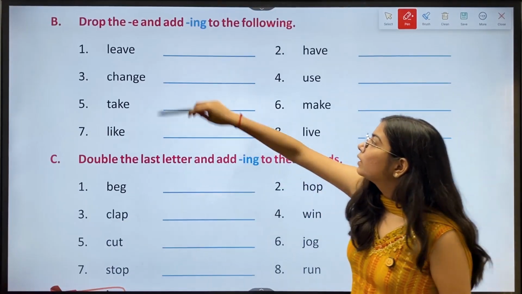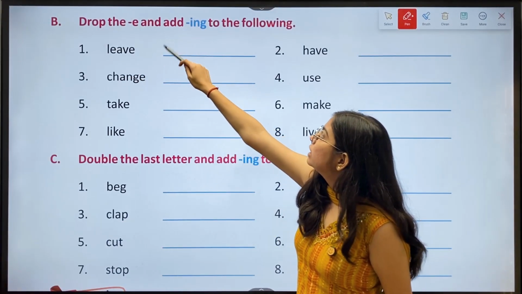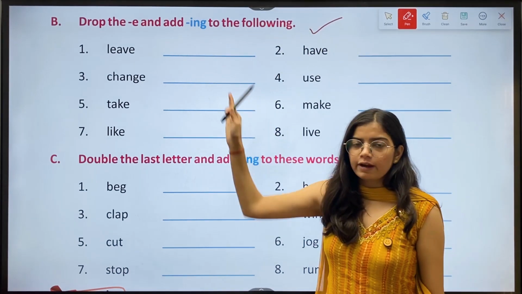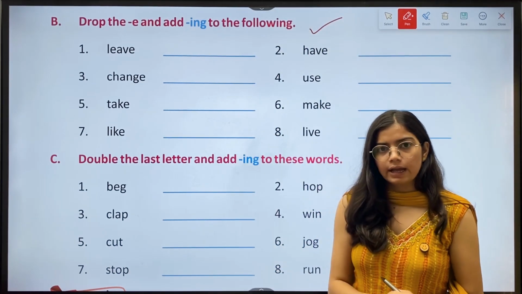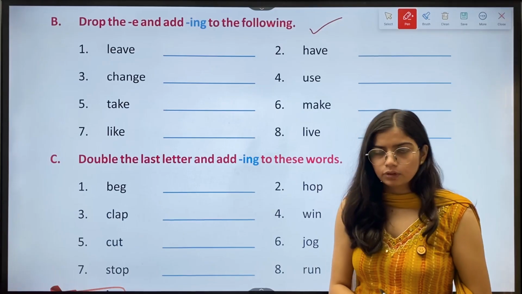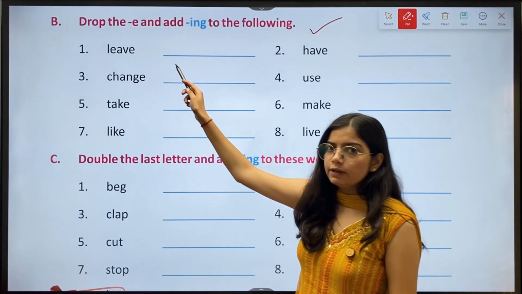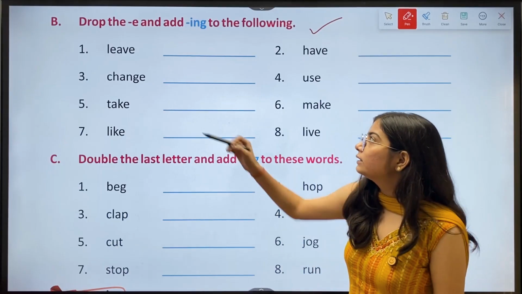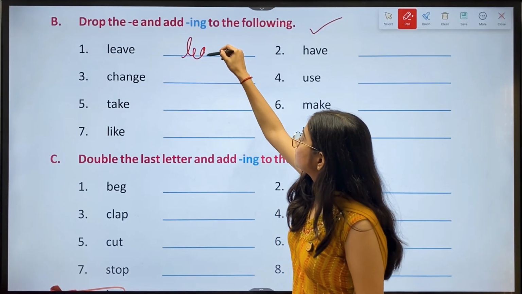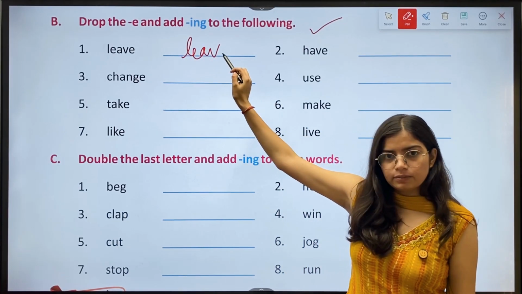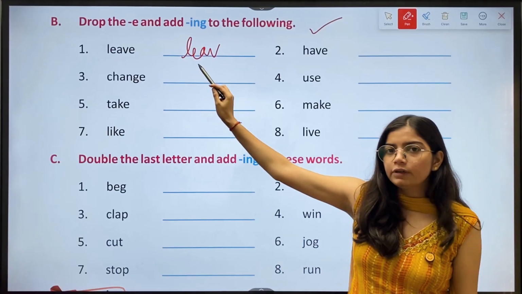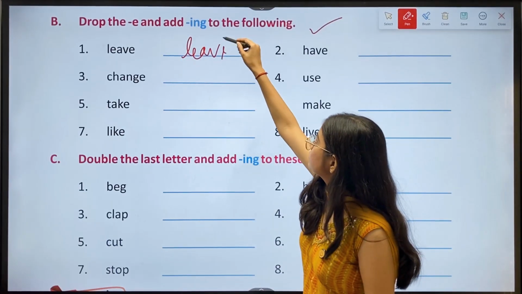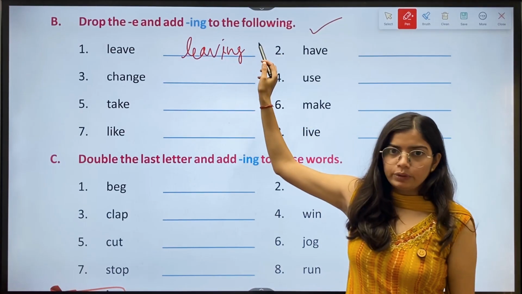Okay. Now we have B, drop the E and add ing to the following. So we have to remove E and add ing. Okay. First, leave. The answer is leaving. So how do we write it? First, we'll write this much, and if we remove E and we'll add ing. That's how we write. Okay.